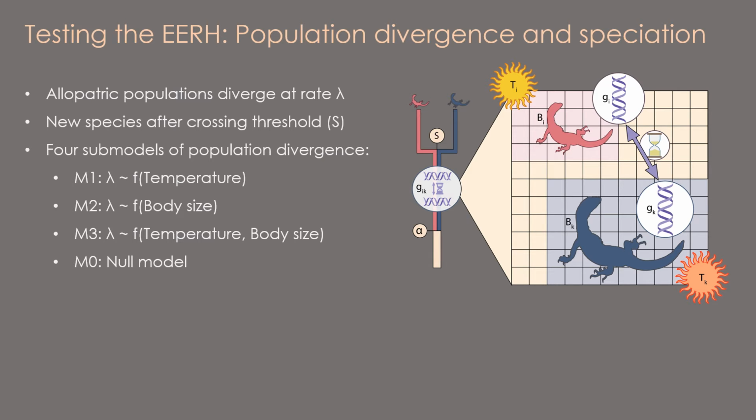For this study, we modeled four different submodels of population divergence. One where lambda is a function of temperature that the populations are exposed to, alternatively body size as a proxy for life history, or temperature and body size. And finally, we compare this to a null model in which lambda is independent of temperature and body size.